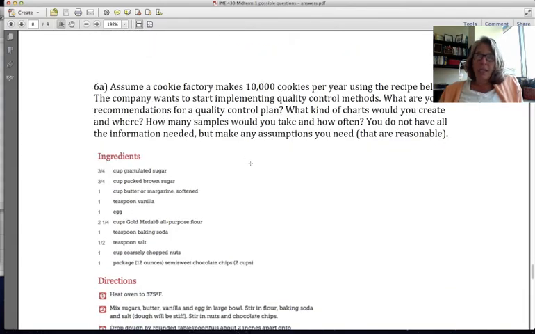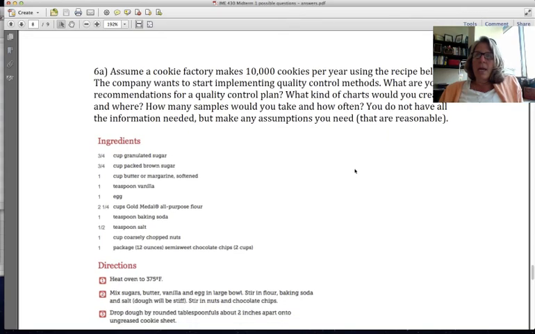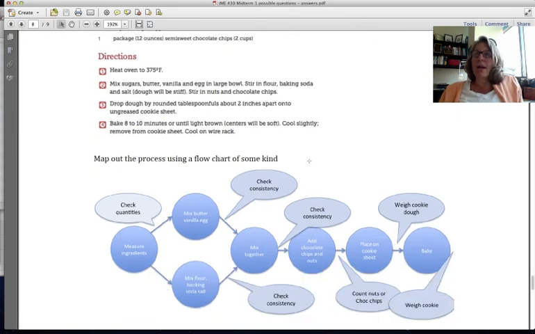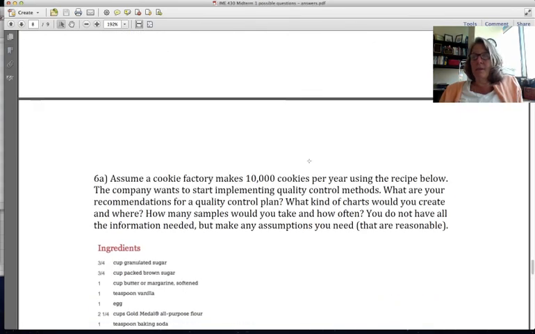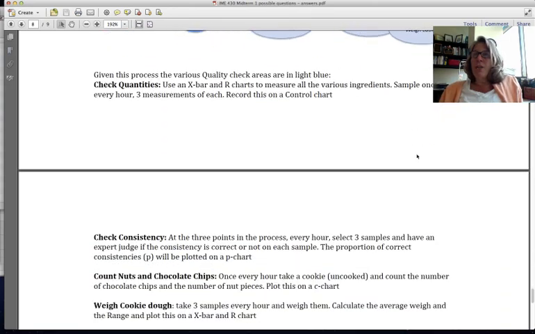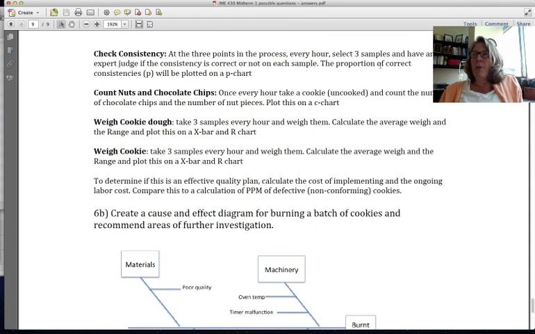The next one, number 6 here, I asked you to look at the process of making cookies. I asked you to create a quality system out of this. So I created a process flow chart, and I marked the places where we could be doing some sort of quality checks. Then for each of those quality checks, I went through and said this is what we have to do, and this is exactly how we have to do it.